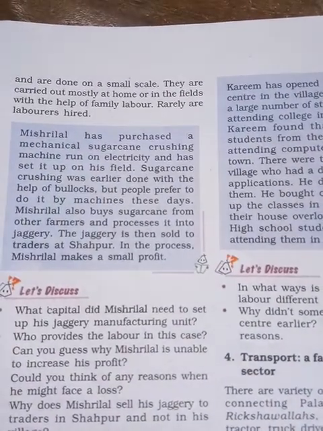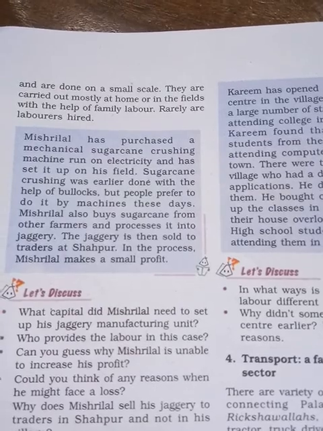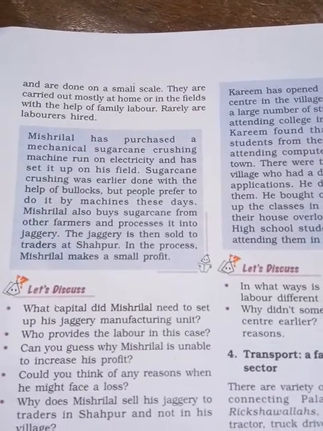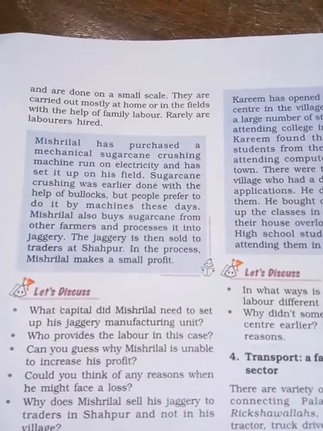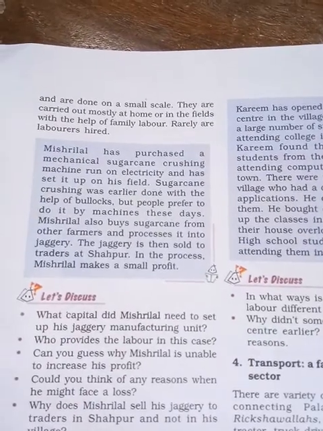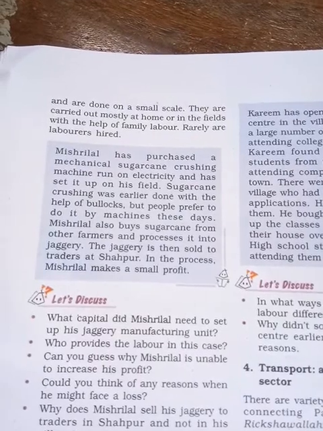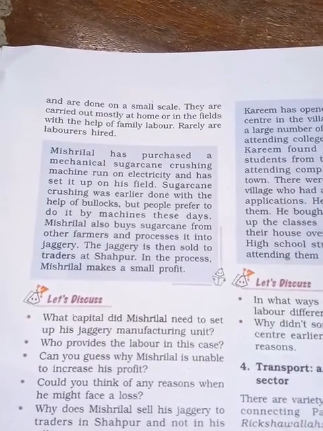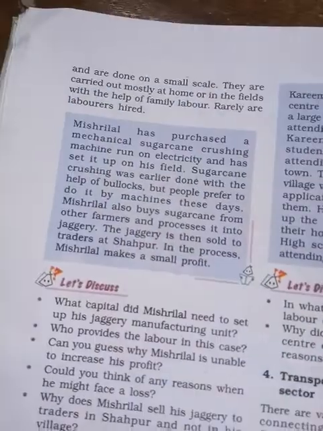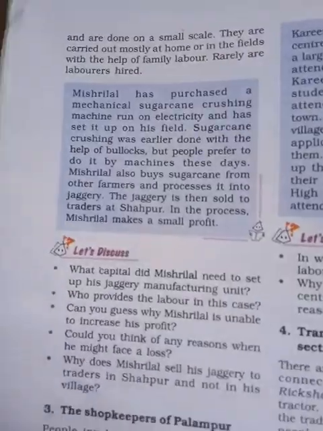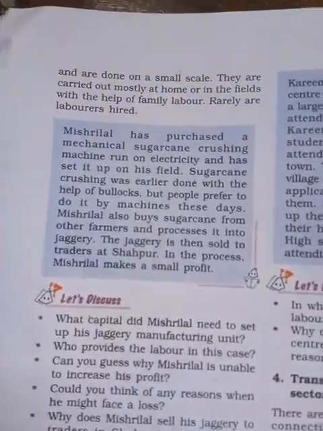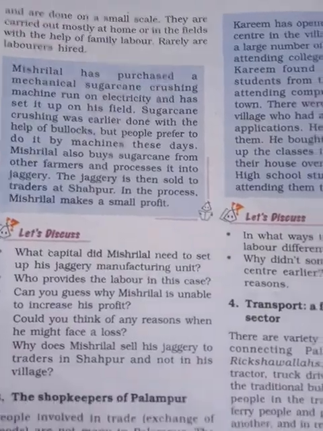After buying the machine, the work is done through the machine and the workload becomes very less. The raw material is bought from nearby villages or farms, and from that they produce jaggery, which is sold at Shahpur. That means Mishri Lal gets some profit from that.